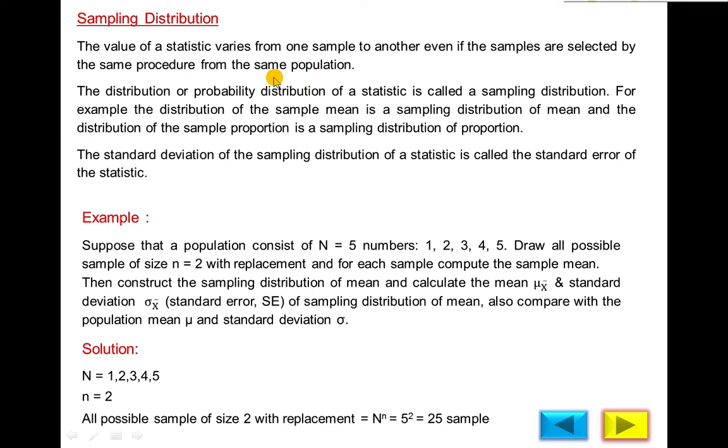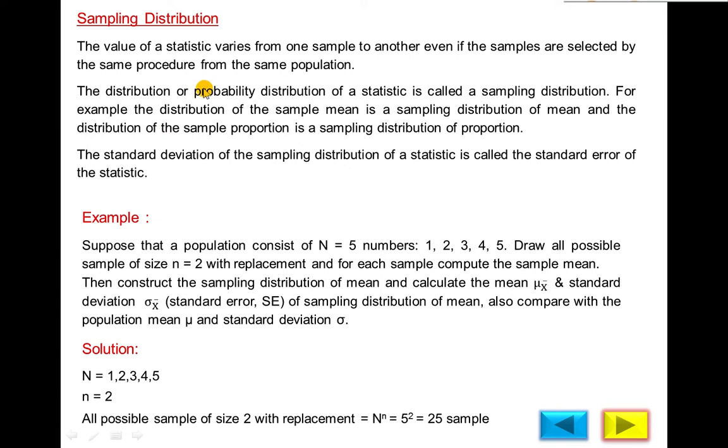In probability distribution, we distribute the probability according to the value of the random variable x. Suppose you throw a coin 3 times, the number of heads may be 0, 1, 2, 3. X is a random variable for the number of heads. You have solved this question many times in probability. If x is equal to 0, 1, 2, 3, the probability of x equal to 0 will be 1 upon 8. Probability of 1 and probability of 2 will be 3 upon 8, 3 upon 8, and probability of 3 is 1 upon 8.